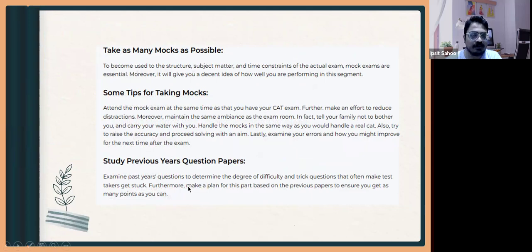ठीक है. एंड ऑल्सो, even if your syllabus is not completed entirely, so एक दो महीने के बाद even if you are half the syllabus, for example क्वांट में तुम्हारा एरिथमेटिक खत्म हो गया एंड अलजेब्रा खत्म हो गया या सिर्फ एरिथमेटिक खत्म हो गया, DI कुछ टॉपिक हुआ है, still start taking mocks and sectionals, also topic test. That will help you to strengthen your score.